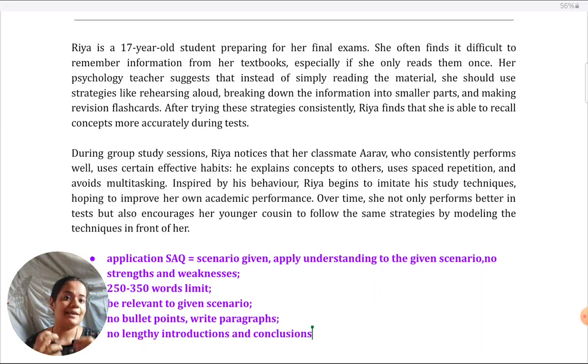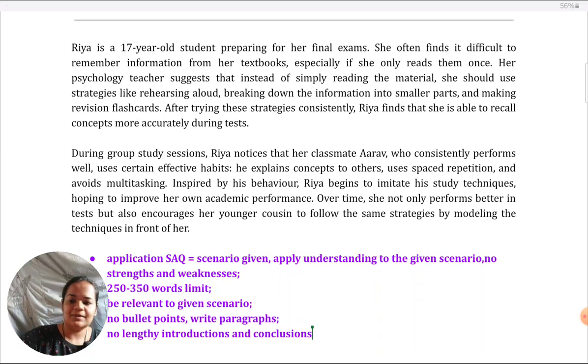So when you're applying a theory or a study to this scenario, one aspect of this, one action that the individual is doing, or one event that is happening, how it relates to that theory or study, you'll have to point out in your answer to get full marks. So if you're not even reading that, there's no way you will be able to link correctly. So make sure to read very carefully. Okay, I'll just read quickly. You can read with me.